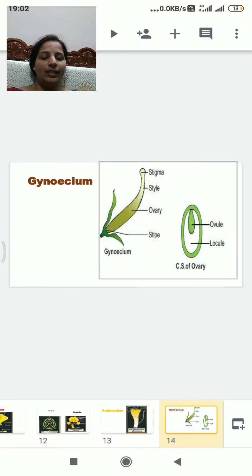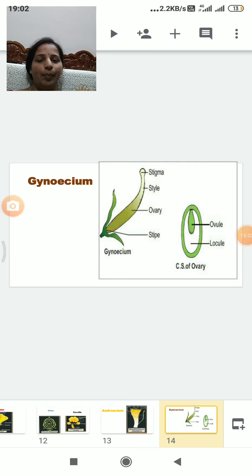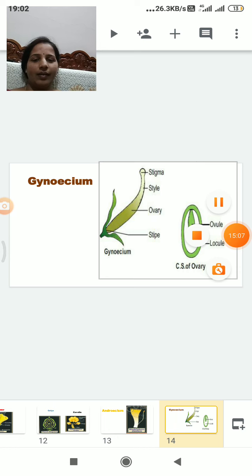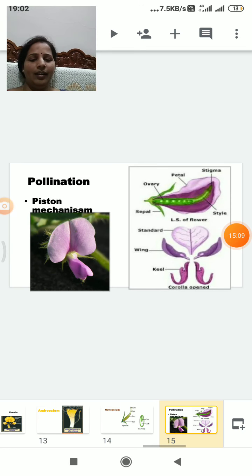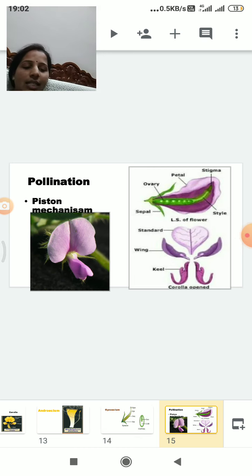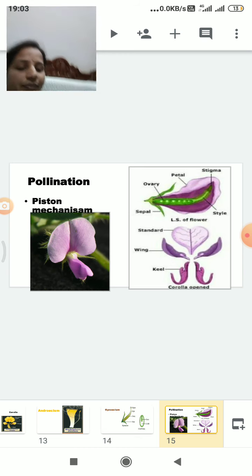So next we can go for pollination. In this family, pollination is through insects. So pollination occurs through insects. The pollination mechanism is called piston mechanism. Which mechanism? The pollination mechanism is called piston mechanism. And what is piston mechanism?